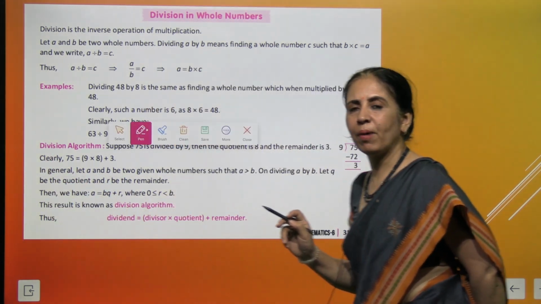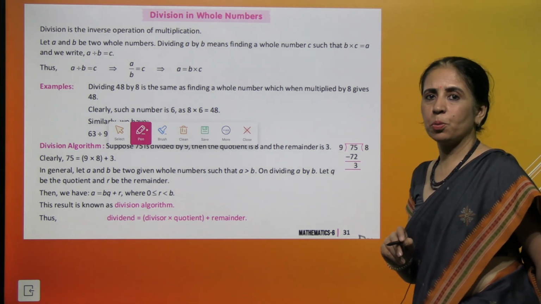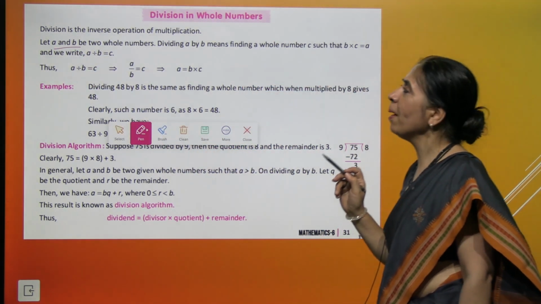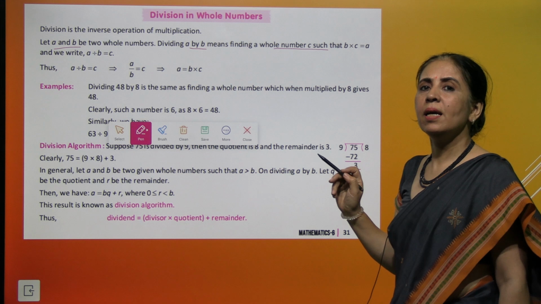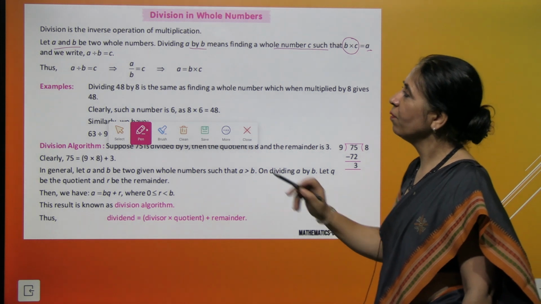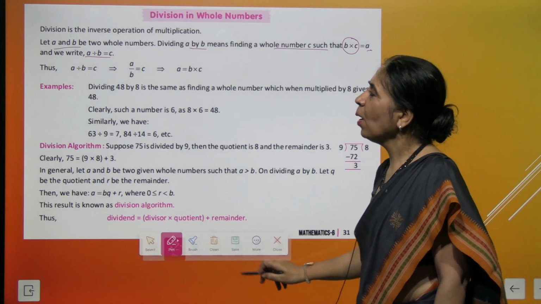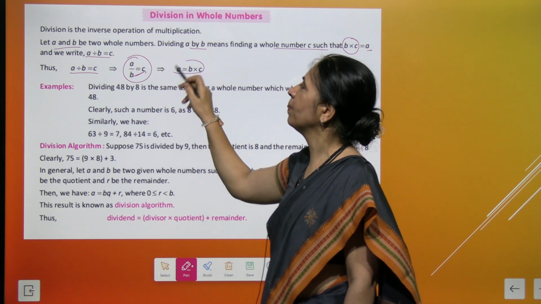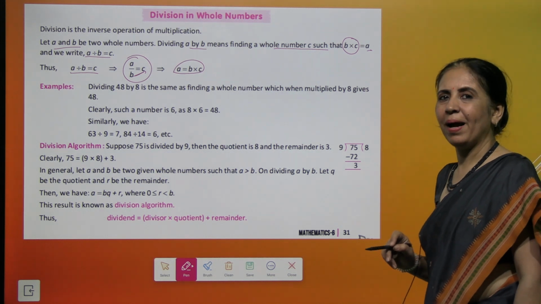Like we talk about subtraction is the inverse process of addition, similarly, division is the inverse process of multiplication. So if we have A and B as two whole numbers, dividing A by B means finding a whole number C such that B multiplied by C gives you A. And we can write A divided by B is equal to C. Got it? Now, if I write A divided by B equals C, it could be written like this: B and C are multiplied, we get the result A is equal to B multiplied by C.